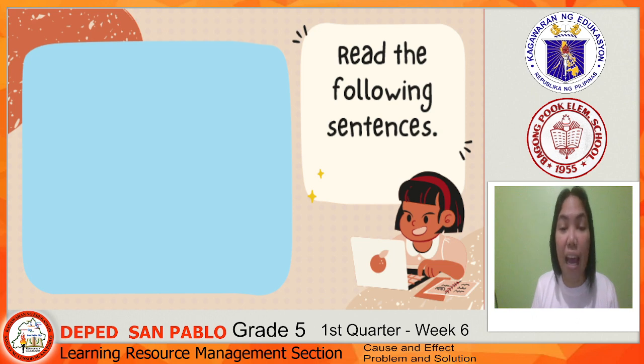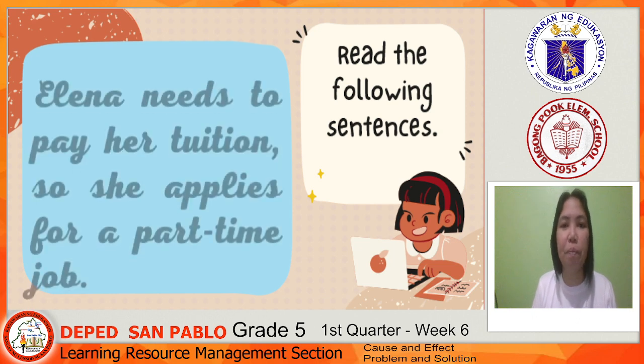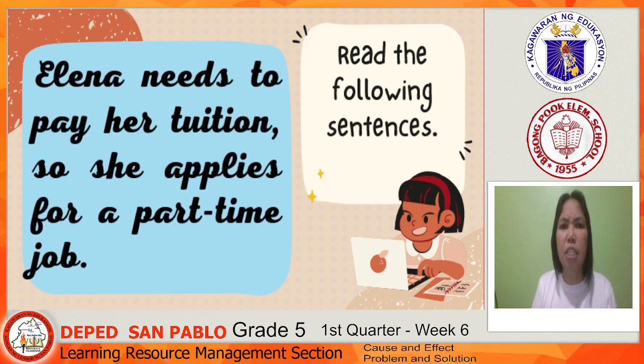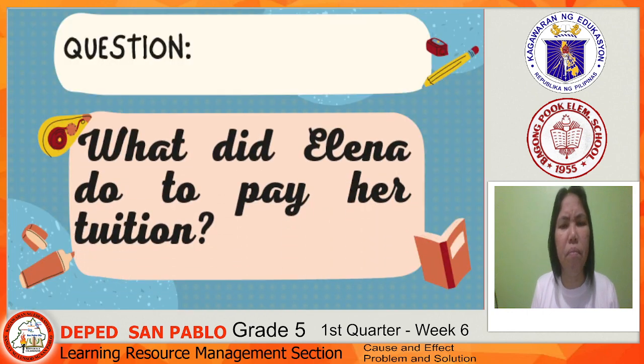Now, let's have another sentence. Elena needs to pay her tuition, so she applies for a part-time job. What did Elena do to pay her tuition based on the sentence? That is correct. She applied for a part-time job so that she can pay her tuition.